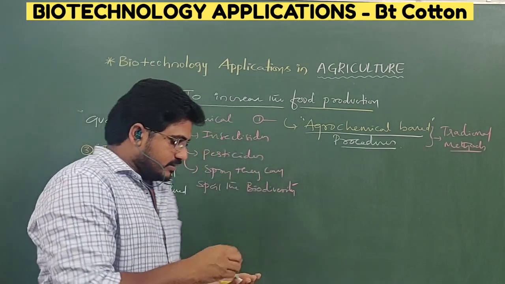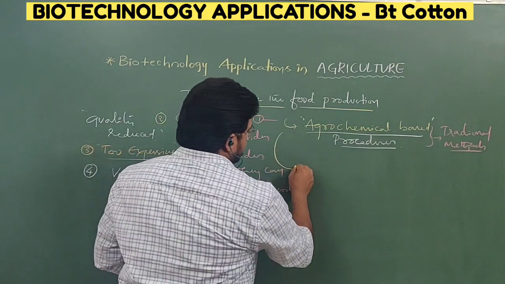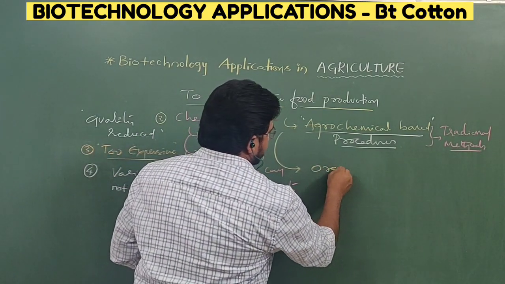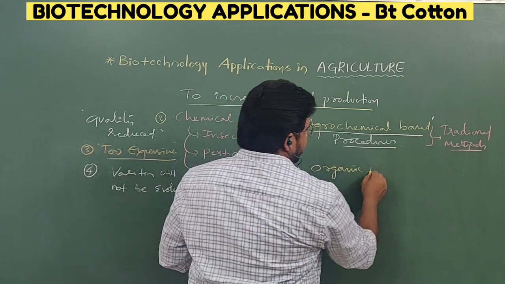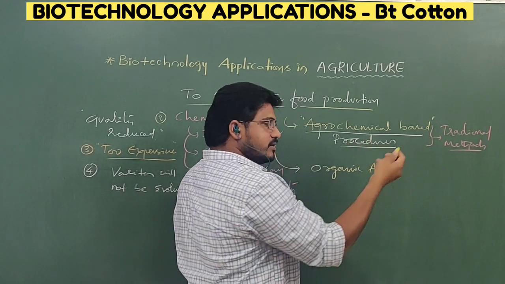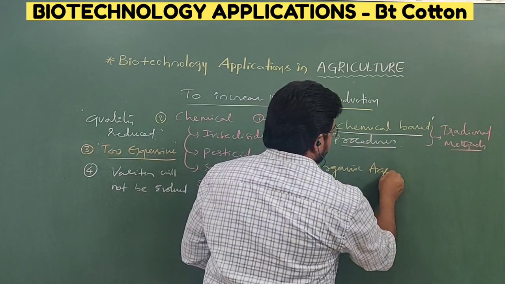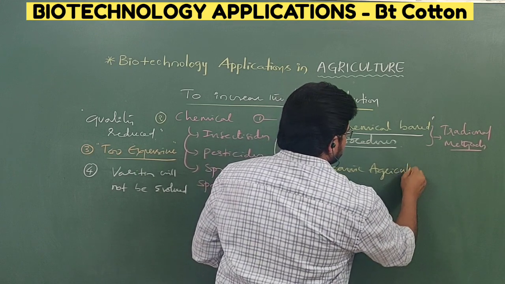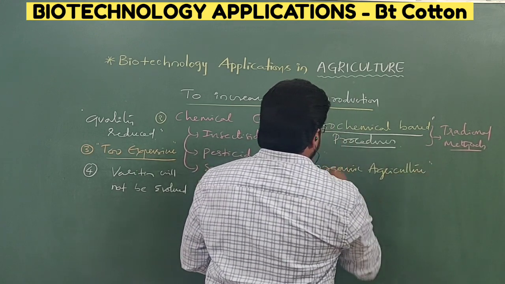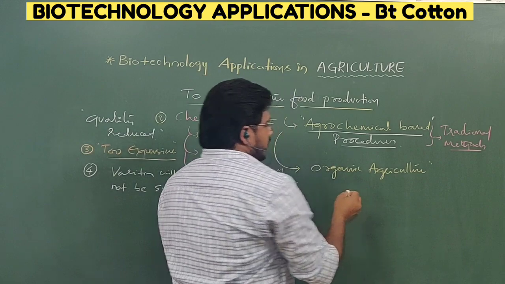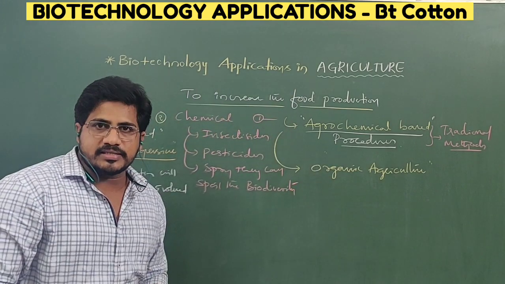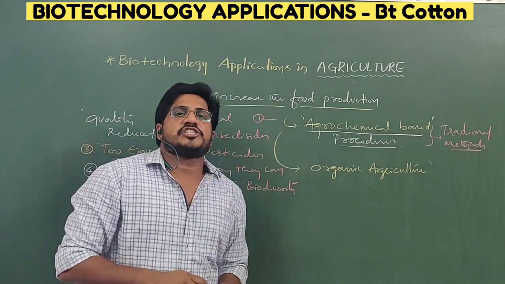That is the reason the second thing we followed, that is organic agriculture, or organic based procedures. In organic agriculture, there is no need to use chemicals. We follow normal and natural methods.